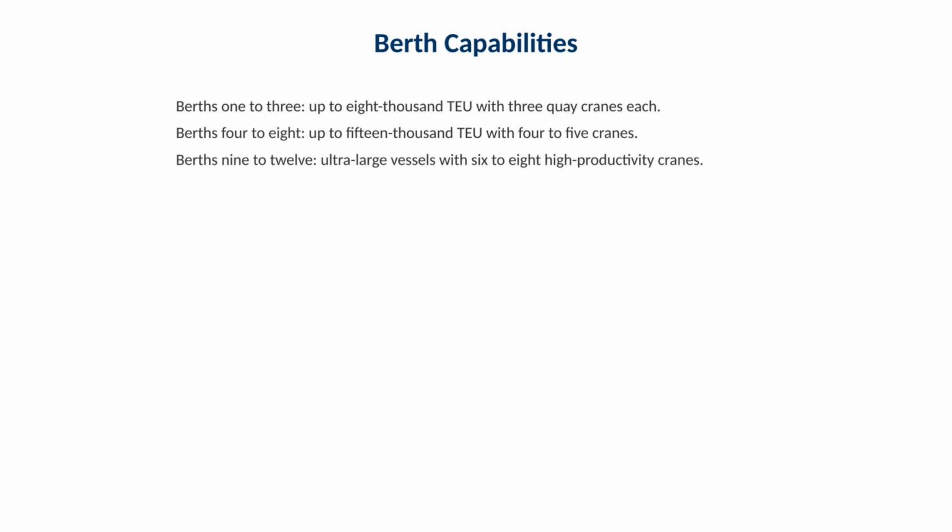This slide summarizes berth capability tiers. Berths 1 to 3 accommodate vessels up to 8,000 20-foot equivalent units and have 3 quay cranes each. Berths 4 to 8 handle mid-size vessels up to 15,000 20-foot equivalent units with 4 to 5 cranes. Berths 9 to 12 are dedicated to ultra-large vessels with 6 to 8 high-productivity cranes, meaning they can process big ships faster but are scarcer resources.